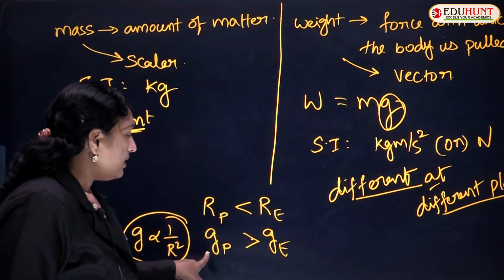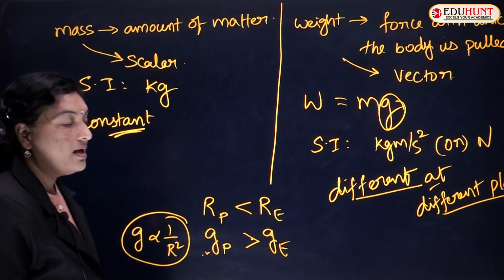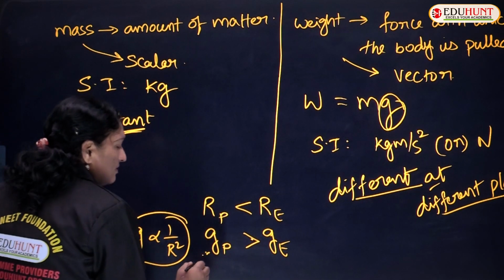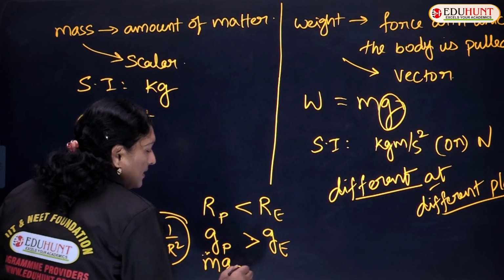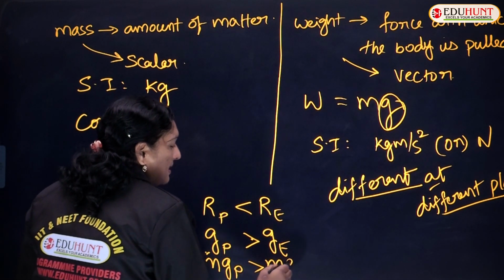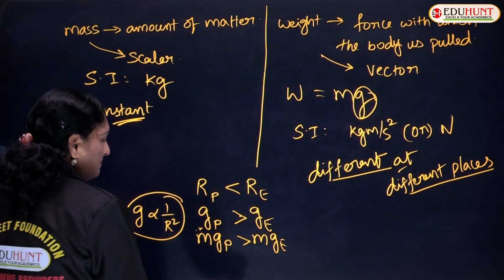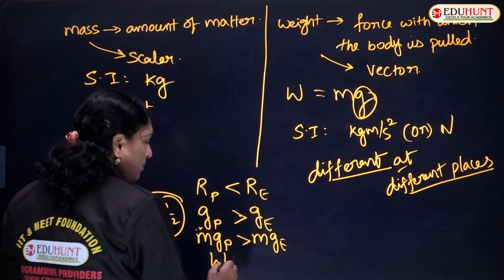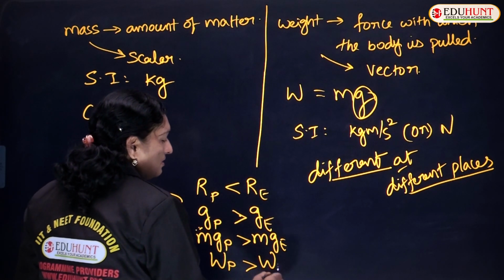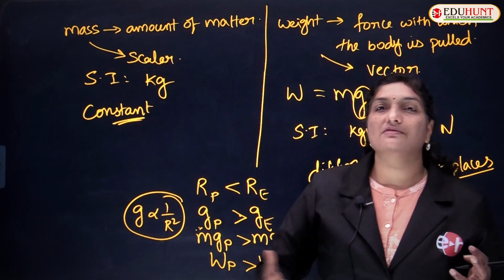When acceleration due to gravity at poles is greater than at the equator, the weight mg at poles is greater than mg at the equator. So, the weight of a body at poles is greater than the weight of the body at the equator.